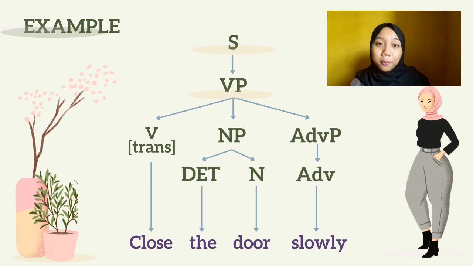Okay, look at the example of the tree diagram of an imperative sentence. The imperative sentence here is: close the door slowly.